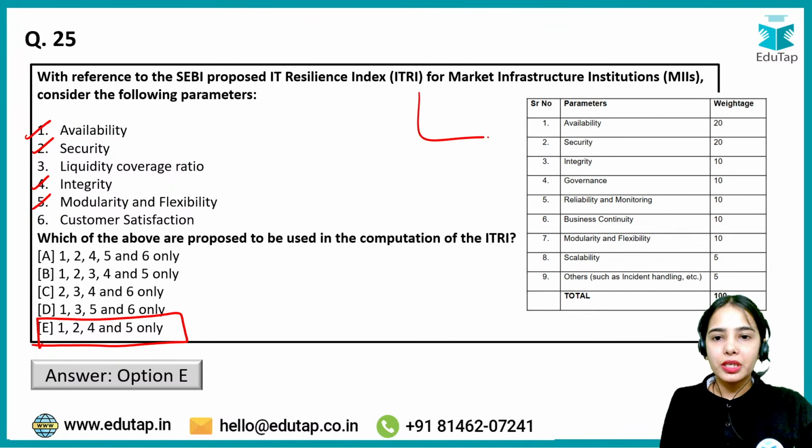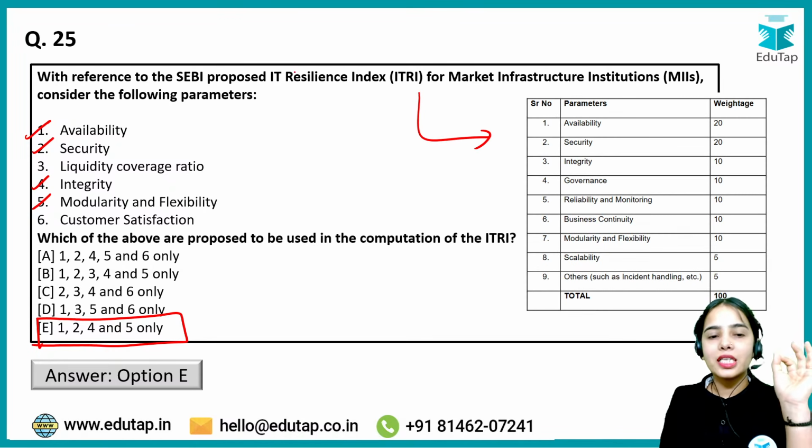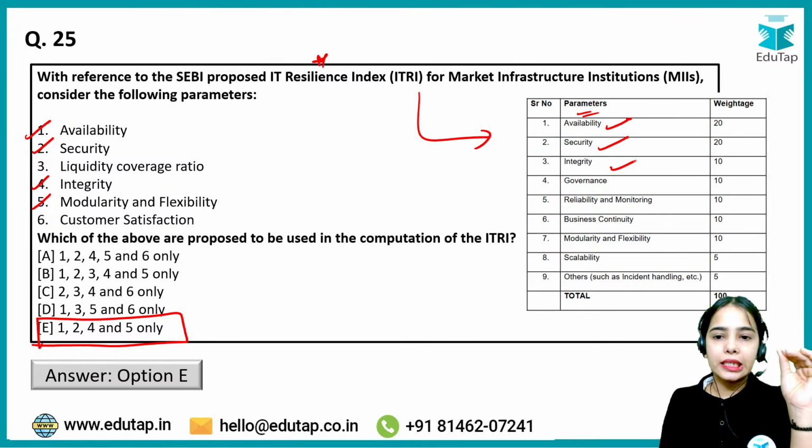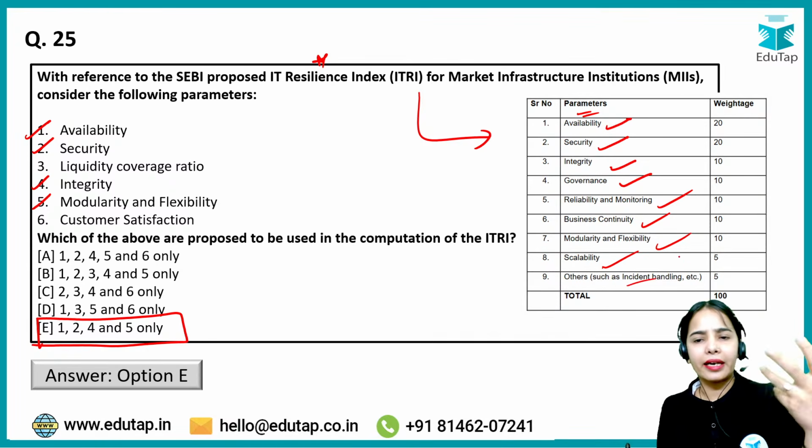See, these are the parameters. First of all, SEBI has proposed the IT resilience index, and these are the parameters of the index: availability, security, integrity, governance, reliability and monitoring, business continuity, modularity and flexibility, scalability and incident handling and such.